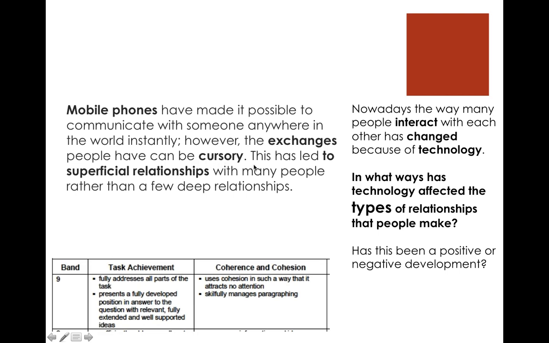And this, saying "this means," means all of this, right? All of this that I'm outlining here with the cursory. This means this. So this situation has led to superficial relationships. We're saying cursory in another way. That's going to also get you your vocabulary mark. And this sticks this and this together. Even though these are the same, it's okay. It's the same meaning. You don't have to write about something new right away. This is cohesion. They stick together.